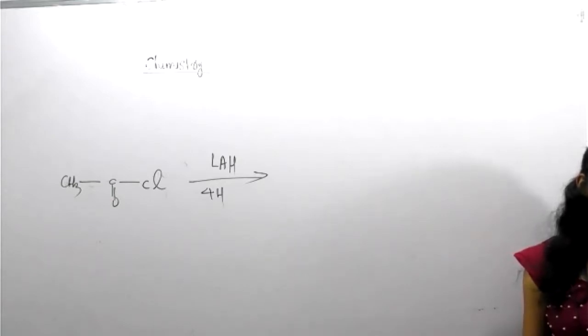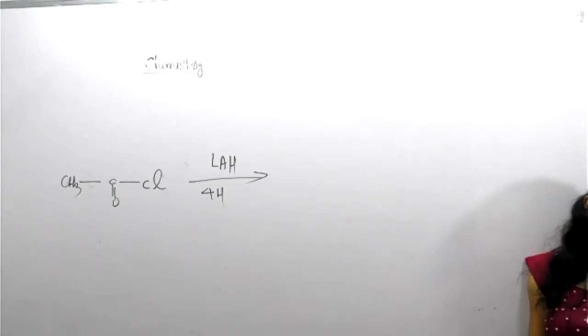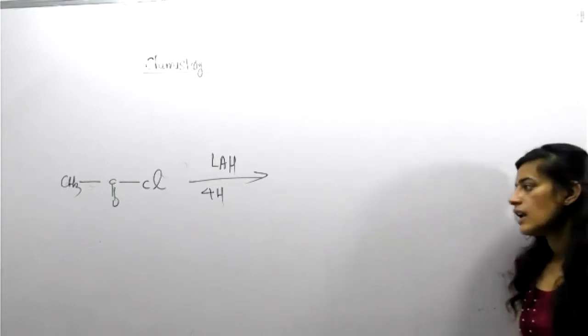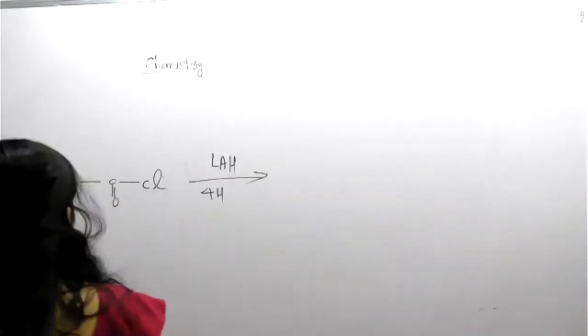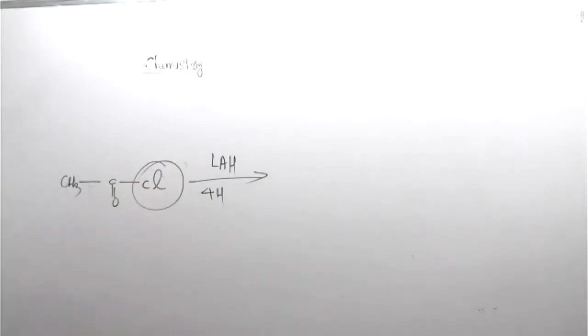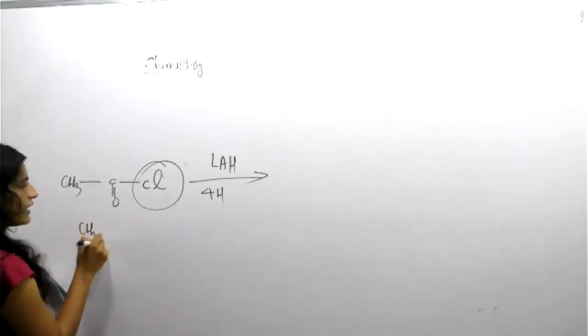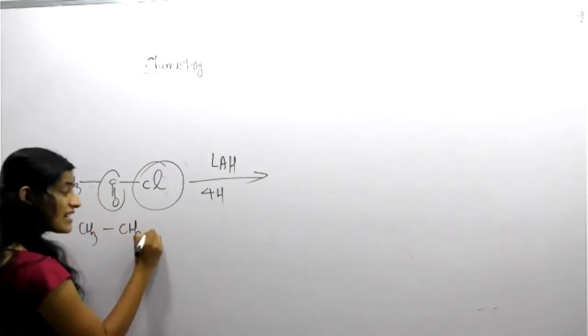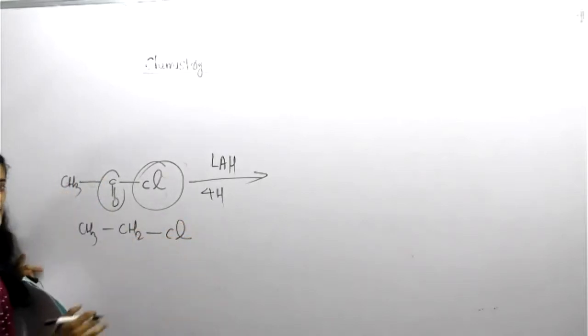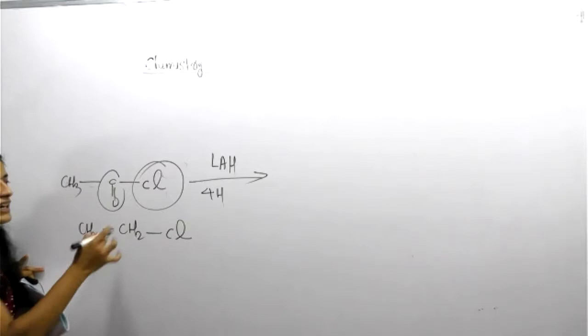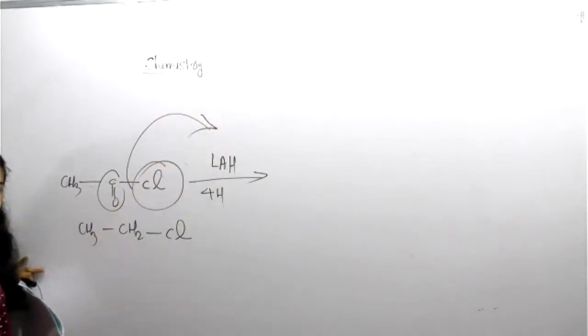Vinith, can you? CH3, CH2, then CH2Cl. Is it possible that Cl will be there? What about the nature of Cl? This much is correct: CH3, and this CO will convert into CH2, right? Is Cl there or not? What about the nature of Cl? It's a kind of leaving group, so it's not stable. Surely it will leave.